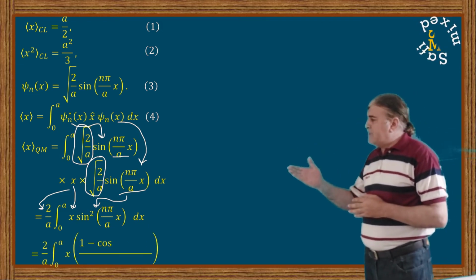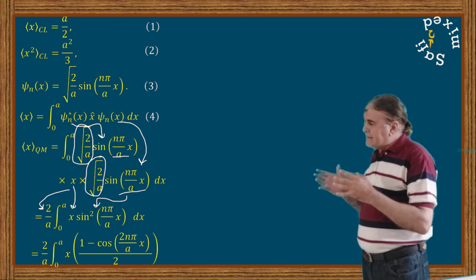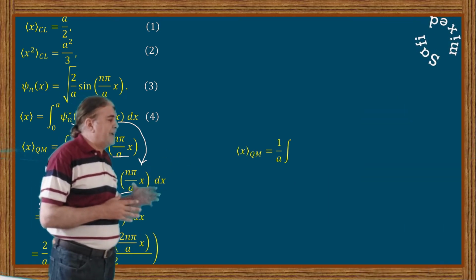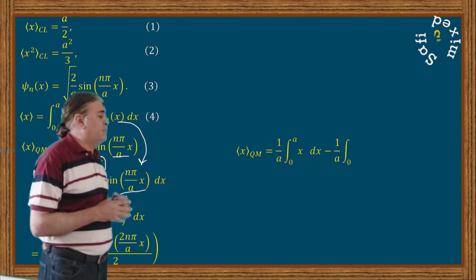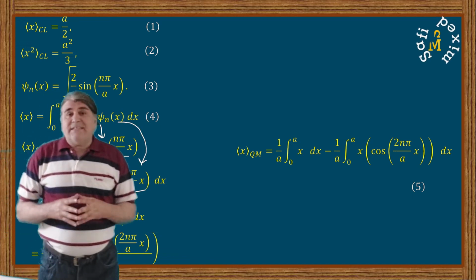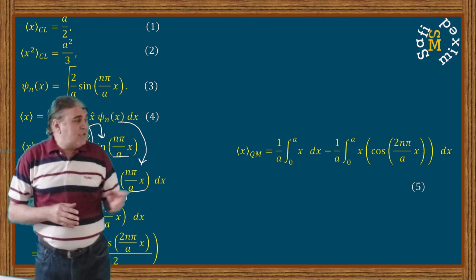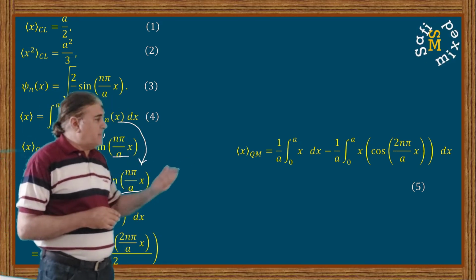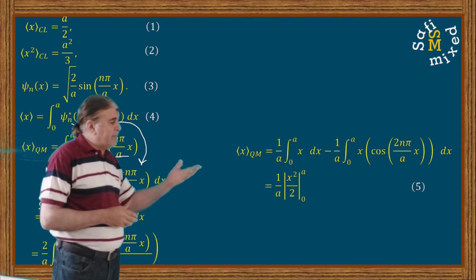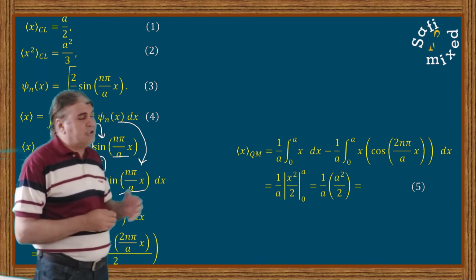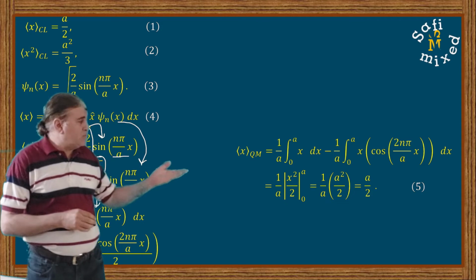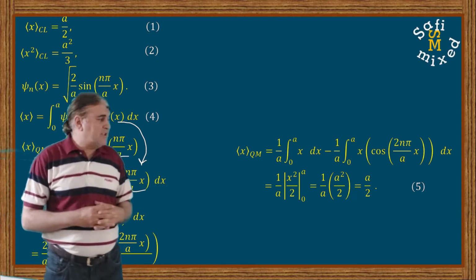Now, opening the brackets, I can write the integral into two parts. The first part contains only position, and the second part contains the product of position and cos function. So it is straightforward to prove that the second integral goes to 0 and the first integral reduces to x squared divided by 2a with limits from 0 to a, and putting the values, I can reduce this to a by 2, like I'm doing in the two steps.